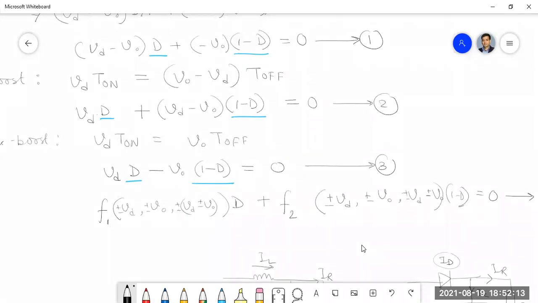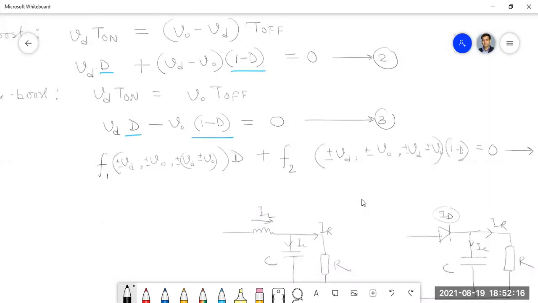Can F2 also be Vd? No, F2 cannot be Vd. F2 should be something else. Suppose V0 or Vd minus V0 or V0 minus Vd, like that, isn't it?